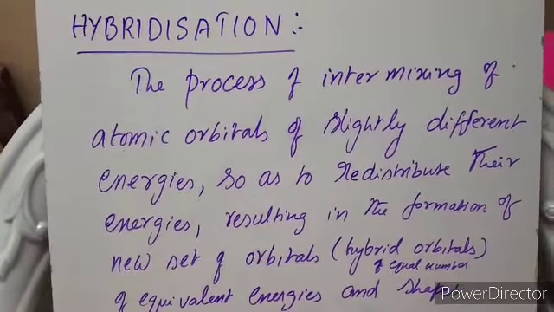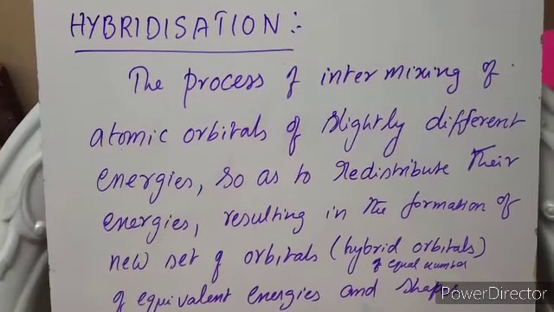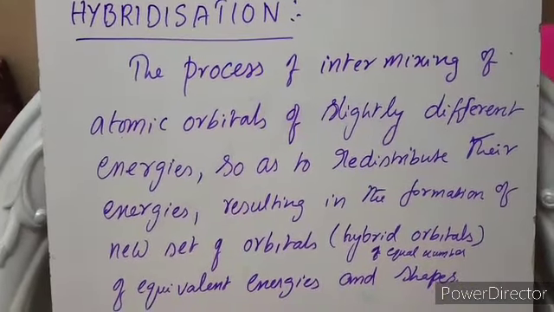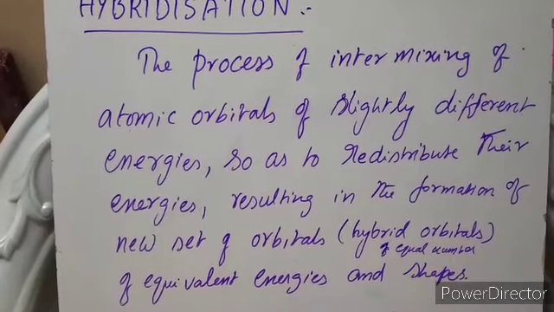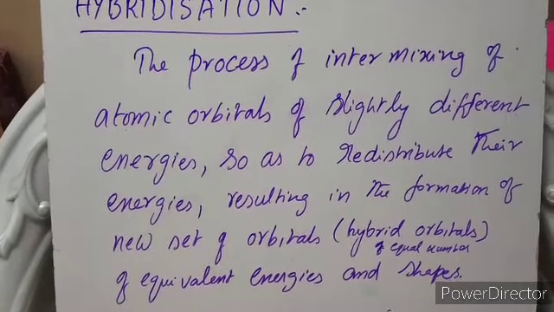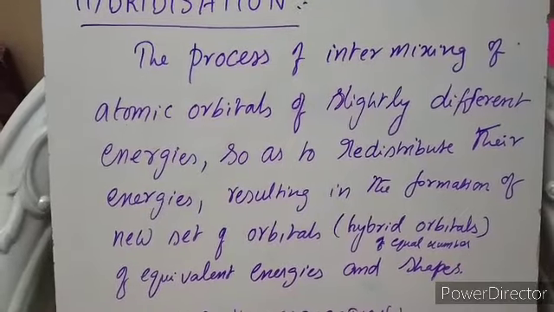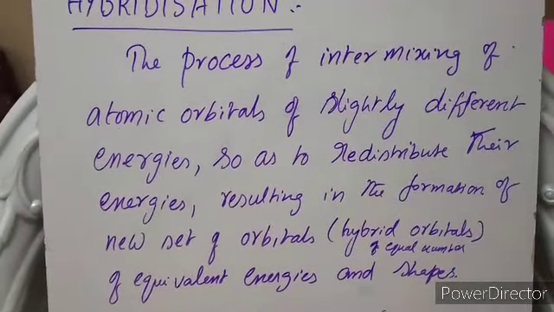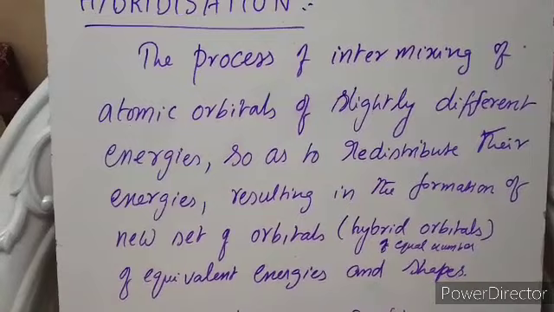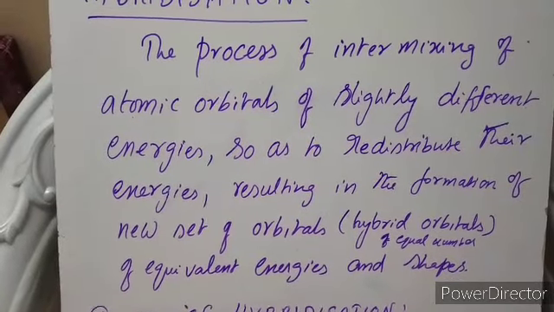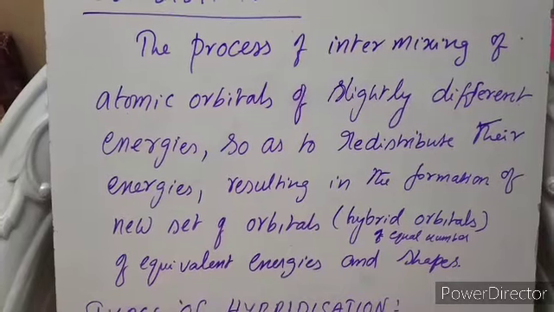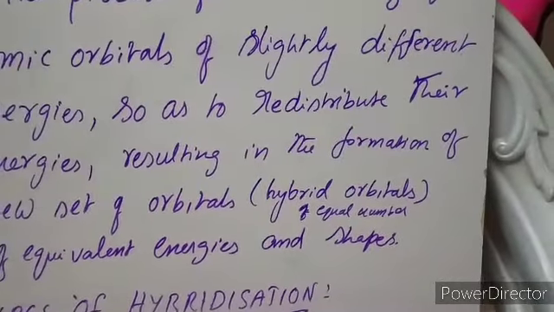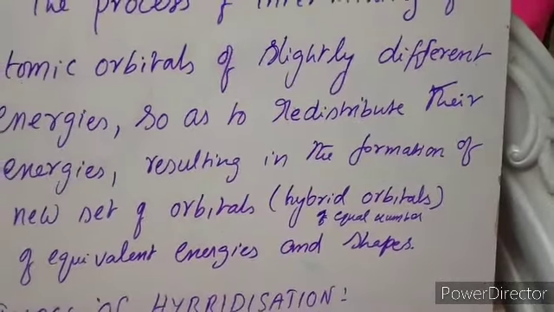So now their energies are mixed together, and the final energy is redistributed and results in the formation of a new set of orbitals. New orbitals means it's neither s nor p, but new orbitals which have the characteristics of s and also p. Those orbitals are called hybrid orbitals, equal in number.